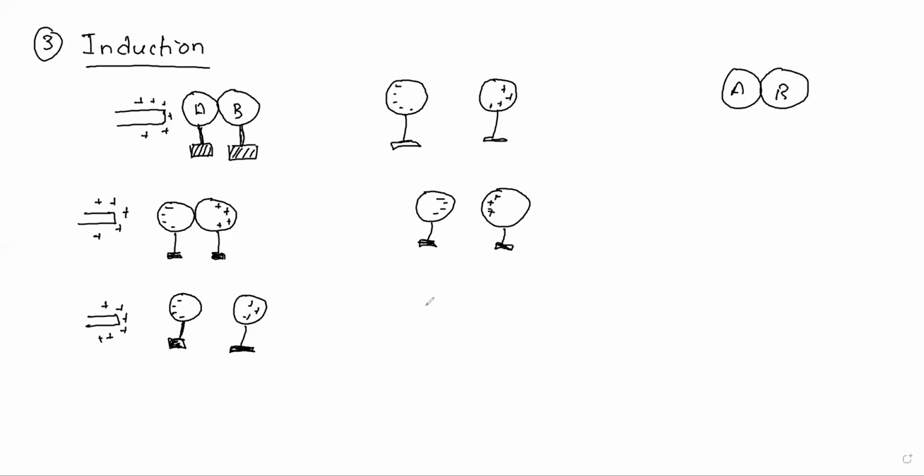Now I will separate them a little more. Now what happens? Because of the space they cannot get attracted towards each other. Now the same thing happens which we studied in the concept of the hollow cylinder.